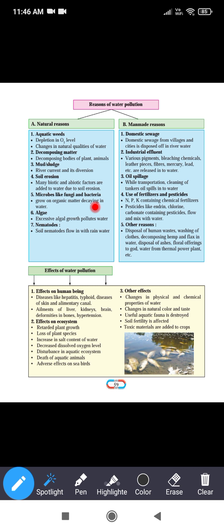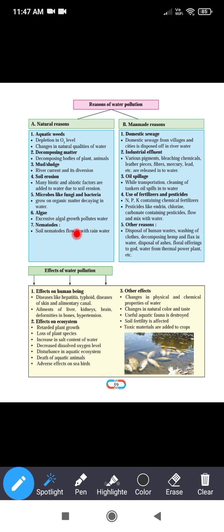Microbes like fungi and bacteria. Microscopic organisms like fungi and bacteria, when they reach the water by flowing rainwater, make that water polluted. Now algae: excessive algae growth pollutes the water. When excess algae grow in the water, they take the dissolved oxygen in excess amounts, and because of this the water gets polluted.